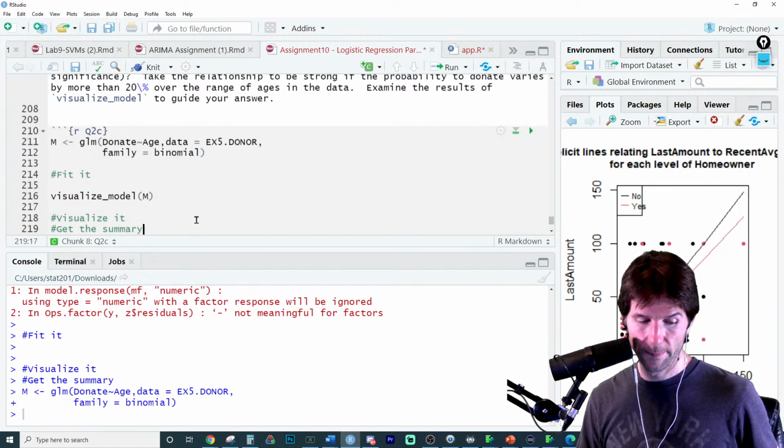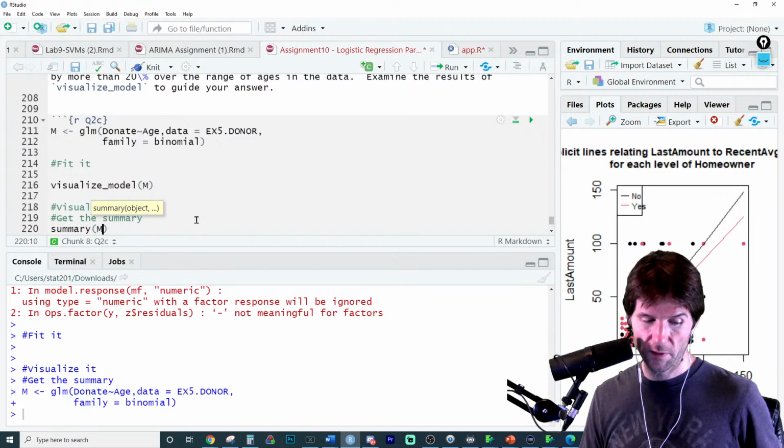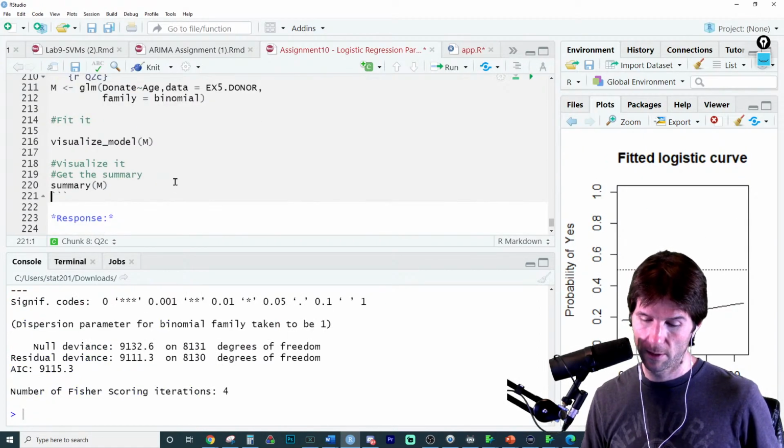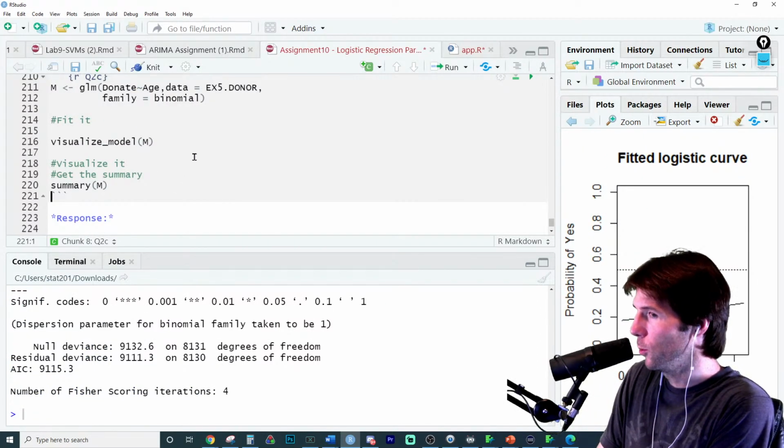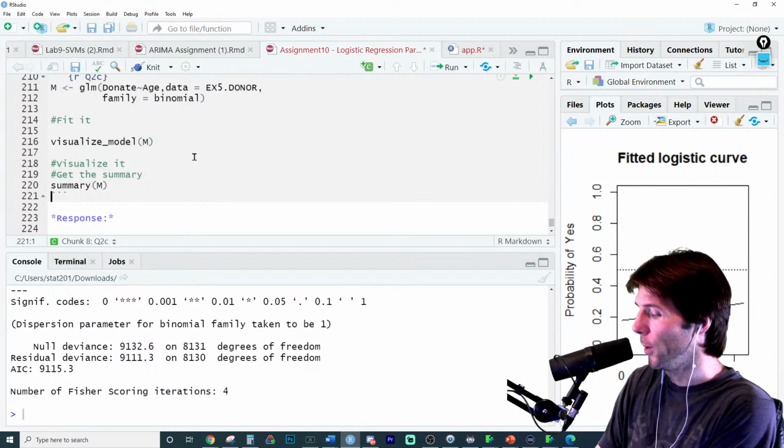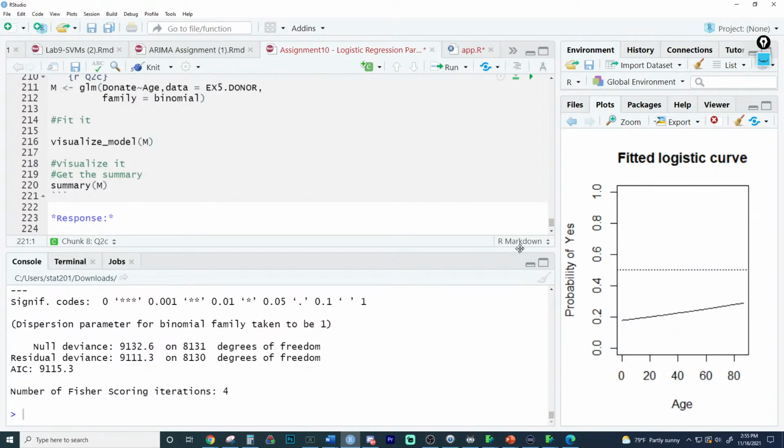Let's go to the summary. Well, let's visualize it and take a look. Ooh. What do you notice about everyone donating?